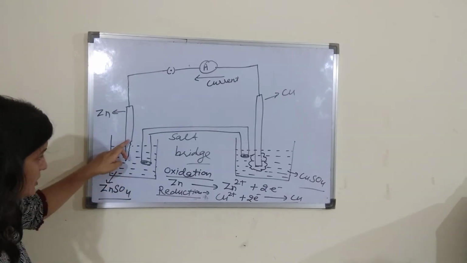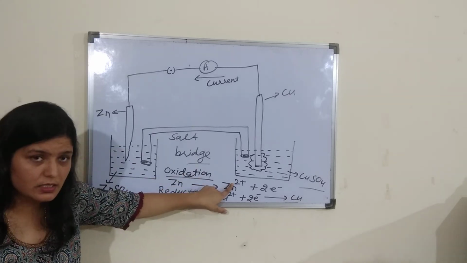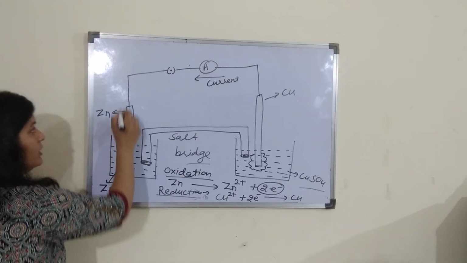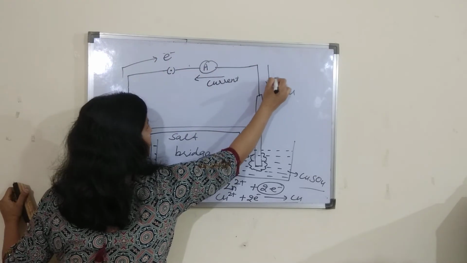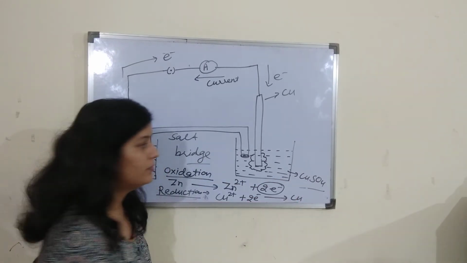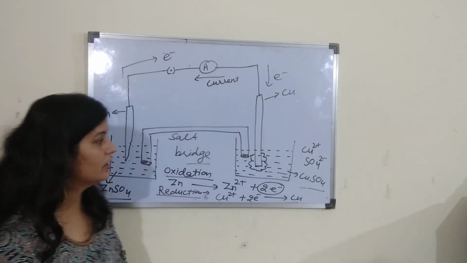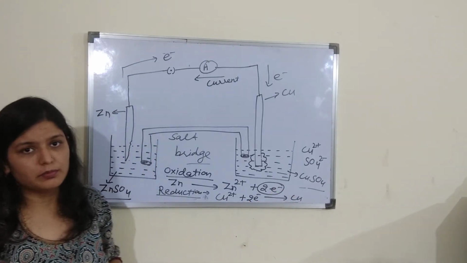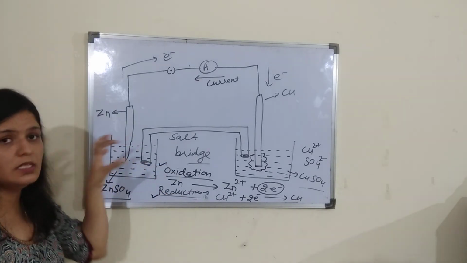So the zinc metal from the rod gets dissolved in the solution by converting into zinc ions. The electrons were flowing from the zinc towards the copper side. And the copper ions present in the solution, copper sulfate solution contains copper ions and sulfate ions, gain the electrons and convert into copper atoms. So these are the oxidation and reduction reactions taking place in each half of the cell.